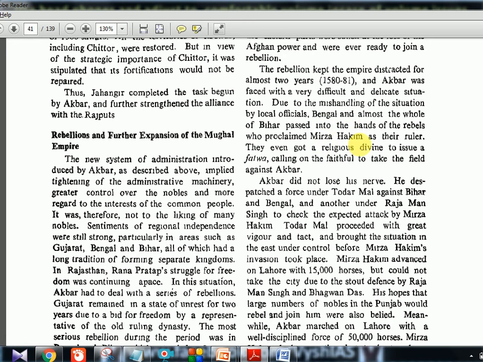Mirza Hakim, the foster brother of Akbar, is being made a ruler, and they even got a religious divine to issue a fatwa calling on the faithful to take the field against Akbar. So even a fatwa was issued against Akbar. You know the ulema, the Muslim orthodox people, they will be issuing this if they want to say anything against any person.